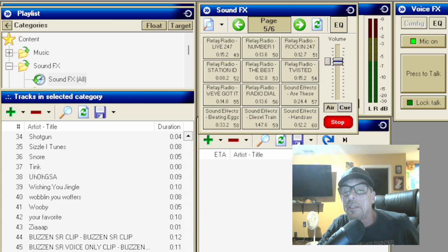Can we delete it? Remove? We can remove it. Remove from all. Delete physical file. I don't know if we want that. Let's just try the one choice, right? See the one or the other. Remove from all.